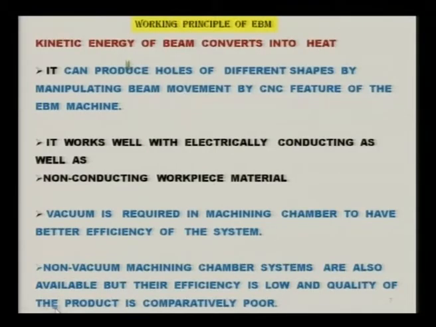Because what happens in a non-vacuum machining system is that the electron beam, when it hits the air molecules in the chamber, loses its energy to a certain extent, and you don't get a hole of high accuracy, like the one you can get like this.